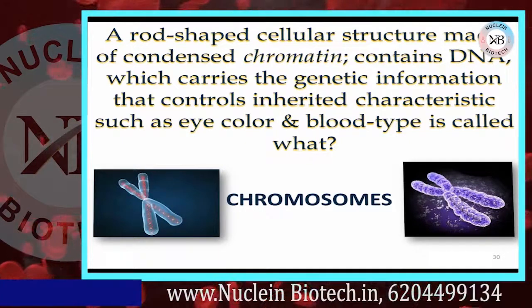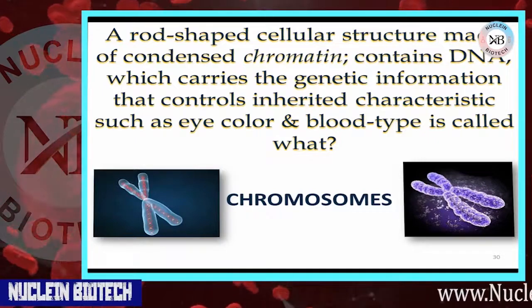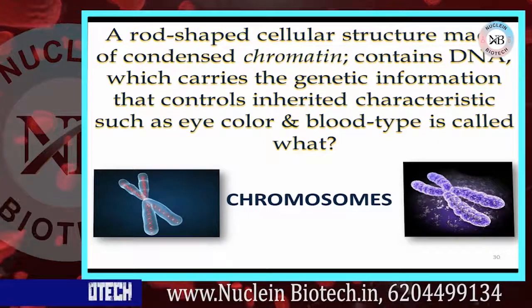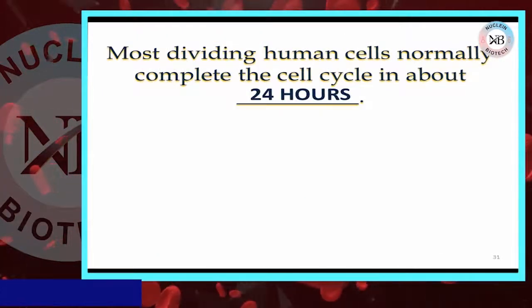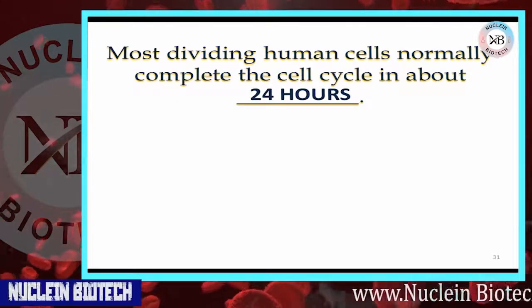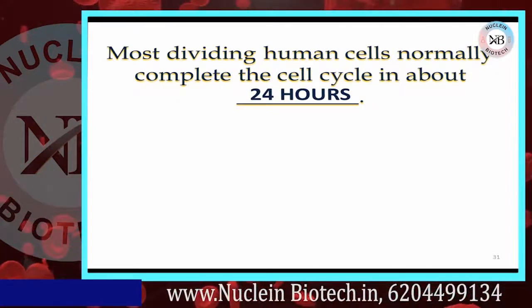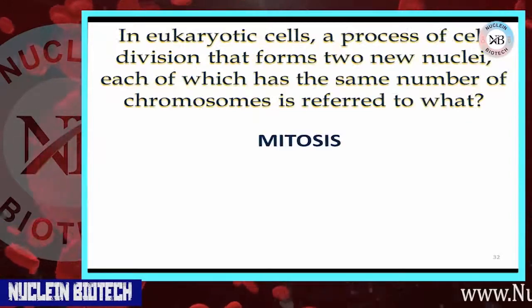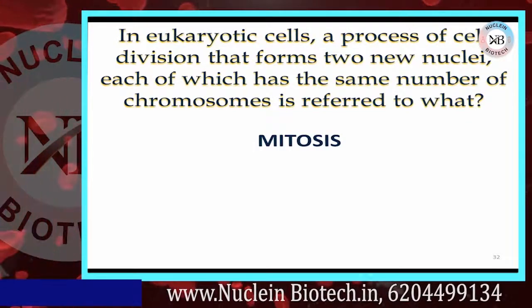Most dividing human cells normally complete the cell cycle in about 24 hours. In eukaryotic cells, a process of cell division that forms two new nuclei, each of which has the same number of chromosomes, is referred to as mitosis.